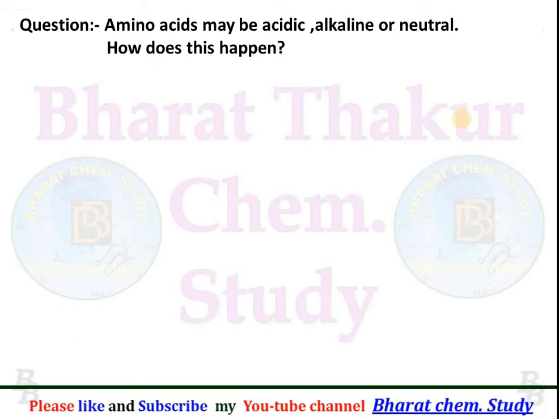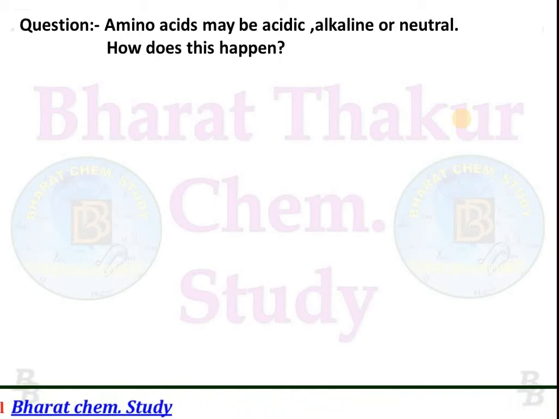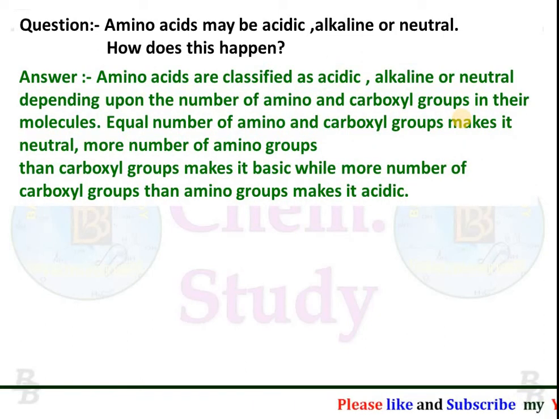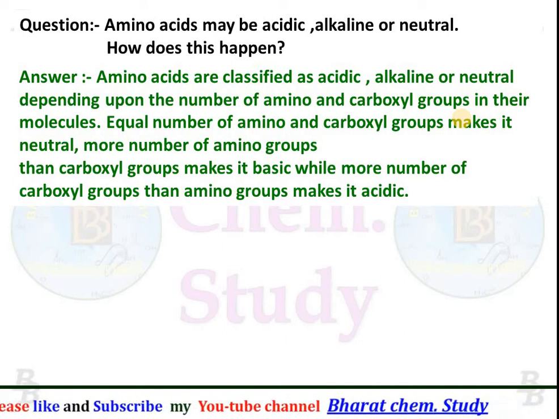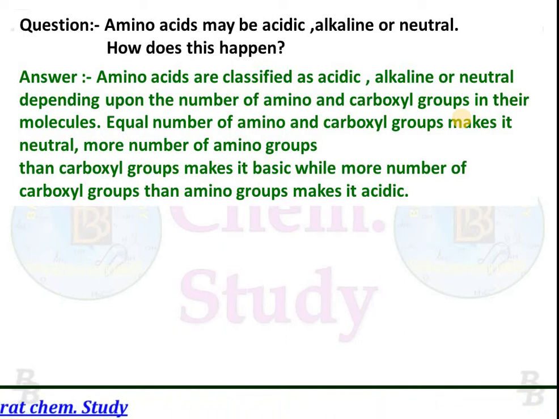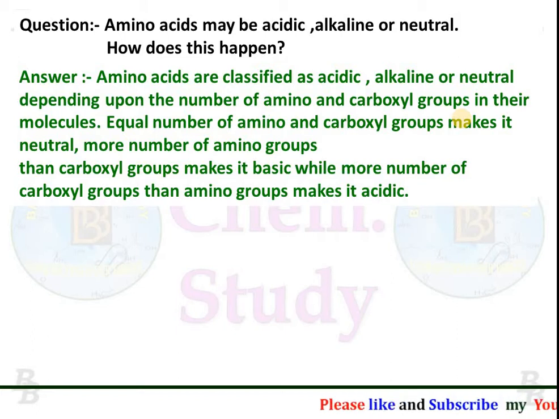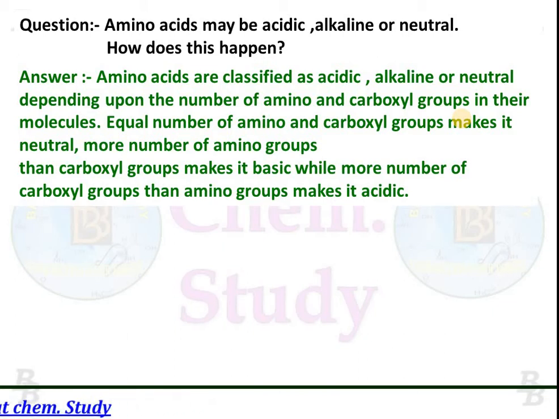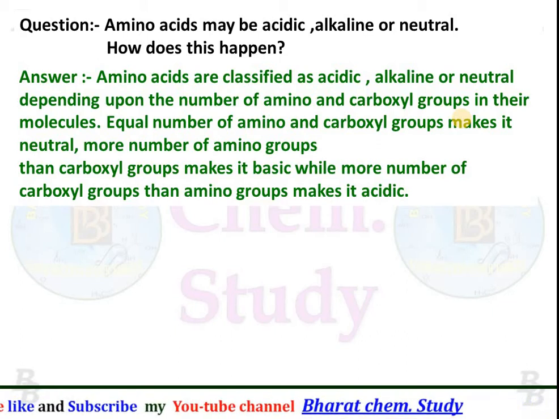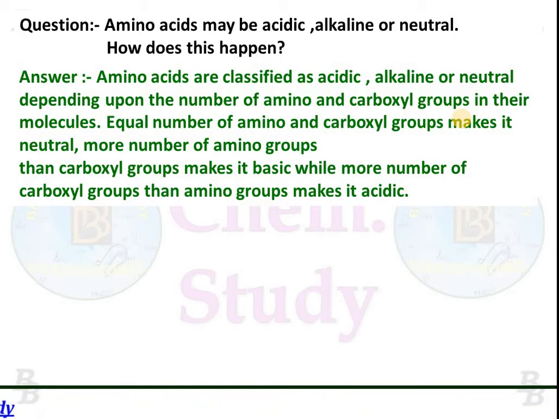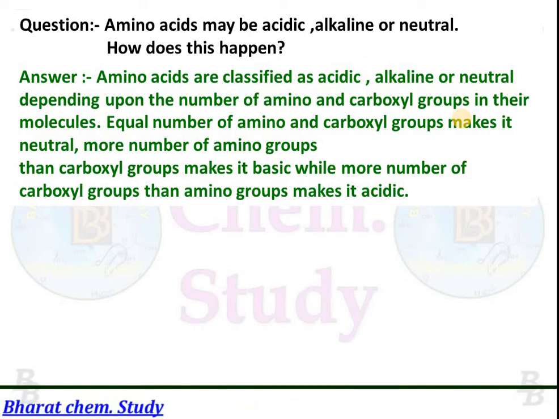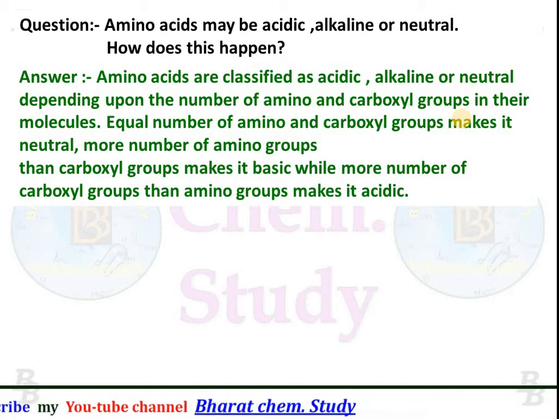Next question: the amino acids may be acidic, alkaline or neutral. How does this happen? The answer is that amino acids are classified as acidic, alkaline or neutral depending upon the number of amino groups and carboxylic groups in their molecule. An equal number of amino groups and carboxylic groups present in an amino acid makes it neutral. If the amino groups are more than the carboxylic groups, then the amino acid is basic, while if the carboxylic groups are more, then the amino acid may be acidic.